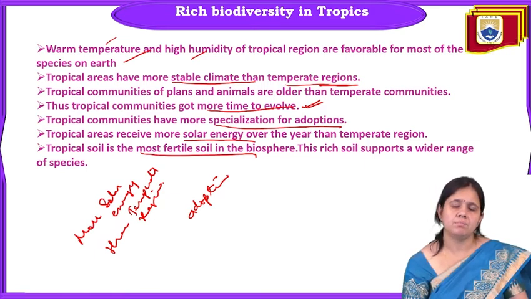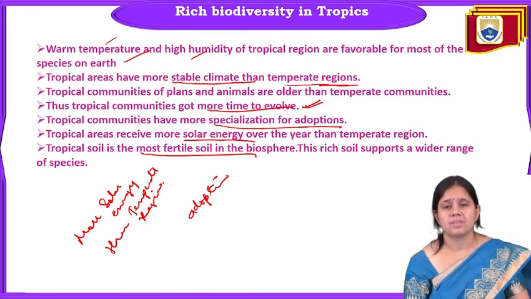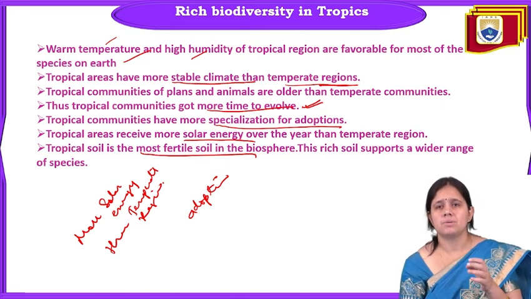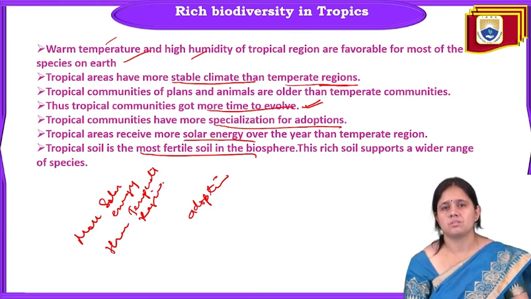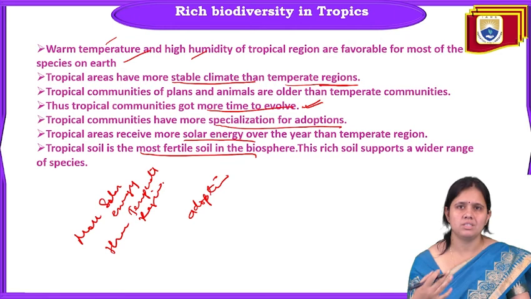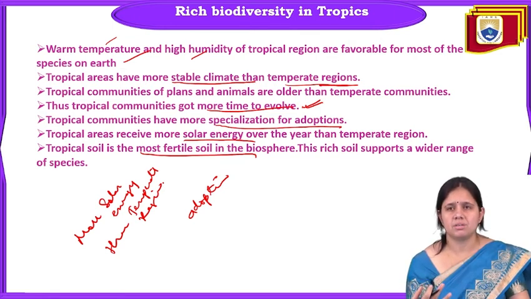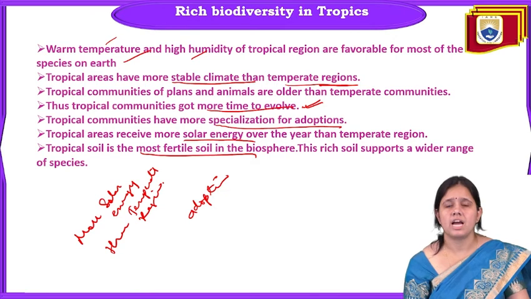That's why there is so much richness of species at the tropic level. That's why India has very high richness of species, and it receives more solar energy throughout the year as compared to the temperate region, because it is a tropical region. They have plenty of solar energy, and they have the most fertile soil in the biosphere, and that richness supports a wide range of species. Due to our country's favorable situation in the tropics, we have very high richness of species because of that favorable growth.